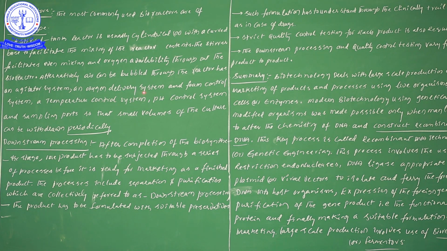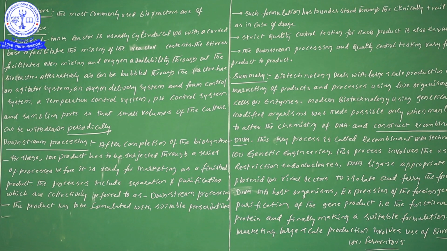there will be an oxygen delivery system and a foam controlling system. Next, a temperature control system will be there. Next, a pH controlling system is there. Next, sampling ports also. This means we can check whether all suitable or optimum conditions are present or not. Each and every time we can monitor, so small volumes of the culture can be withdrawn periodically.